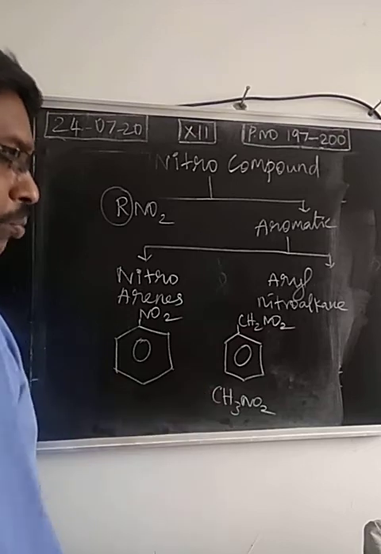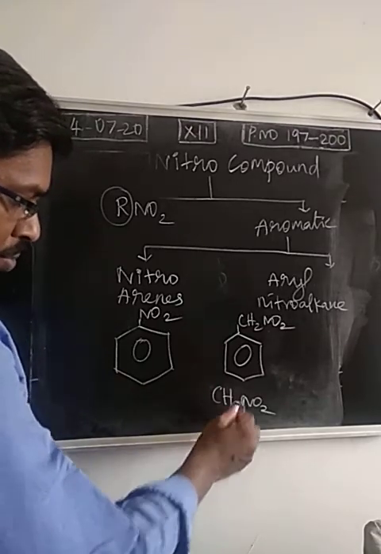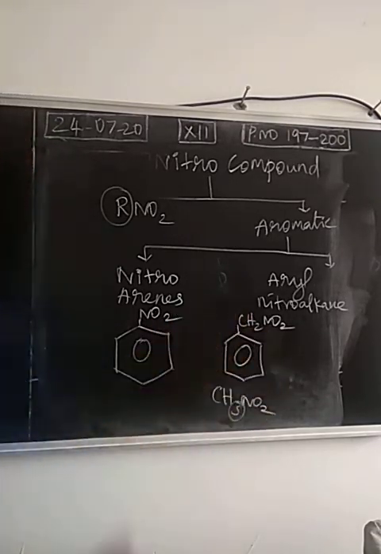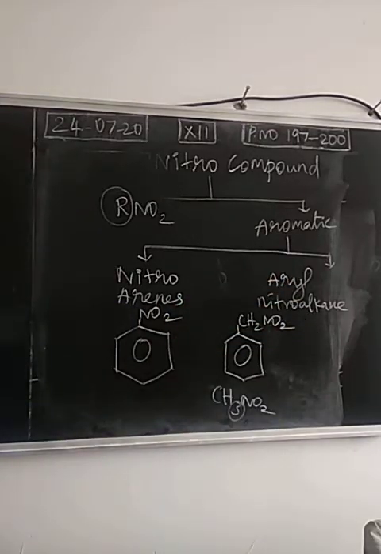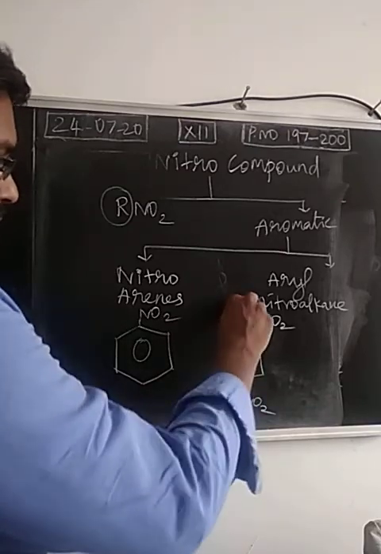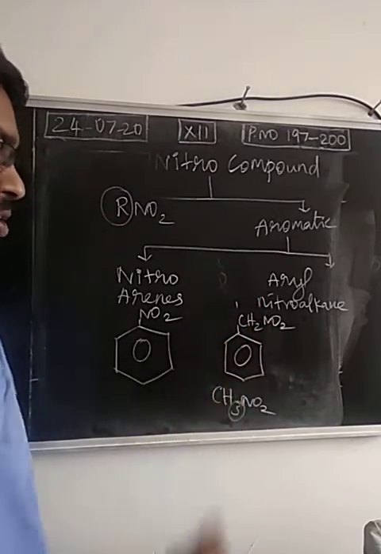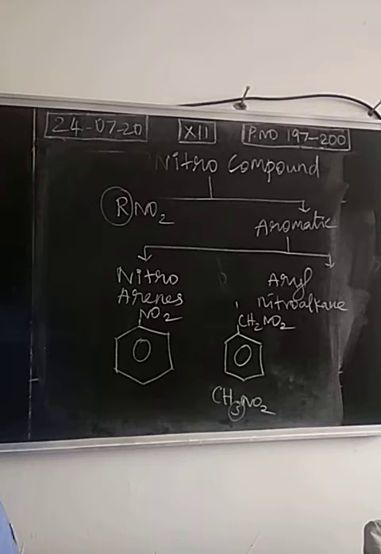So take nitromethane. One hydrogen atom is replaced by a benzene ring. So this is called aryl nitroalkane. From nitroalkanes, one hydrogen is replaced by an aryl group. So this is called aryl nitroalkane generally. So we may say the exact name for this. Only a phenyl group is attached to the head carbon. So this is phenyl nitromethane.